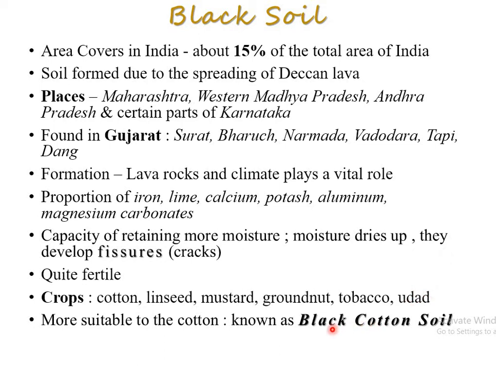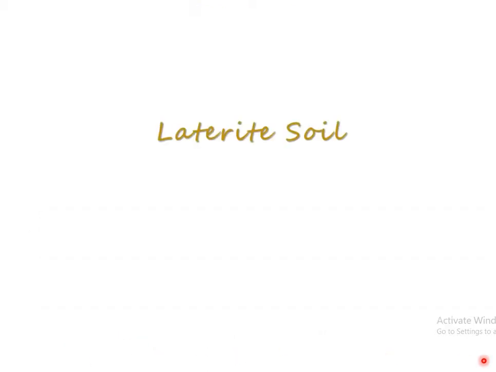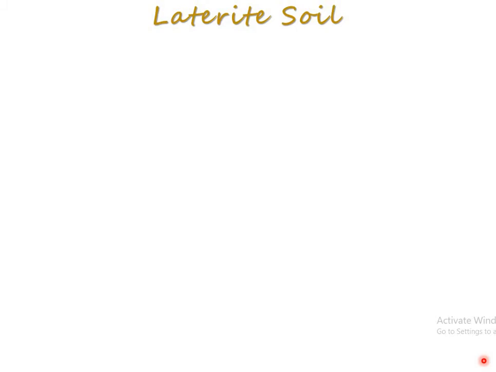If a 3 mark question is there, based on the 1 mark separated, then one question will be there. Why is the black soil known as black cotton soil? Because it is very suitable, or more suitable, for cotton. That is why. Next point, the fourth one, laterite soil.